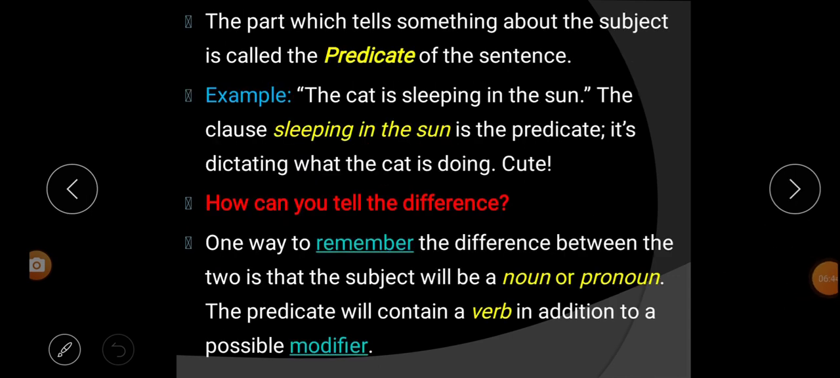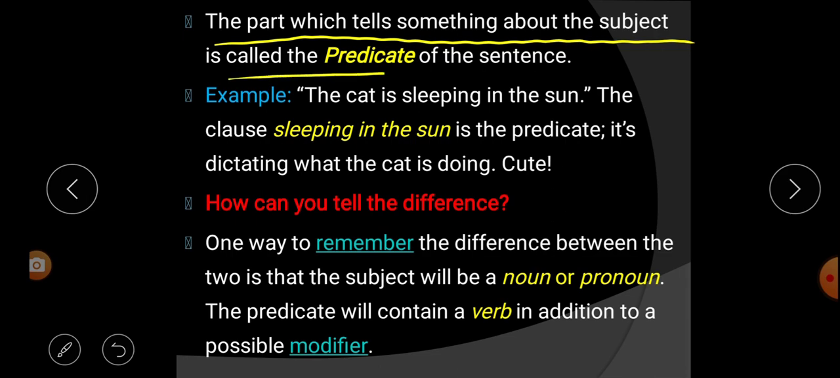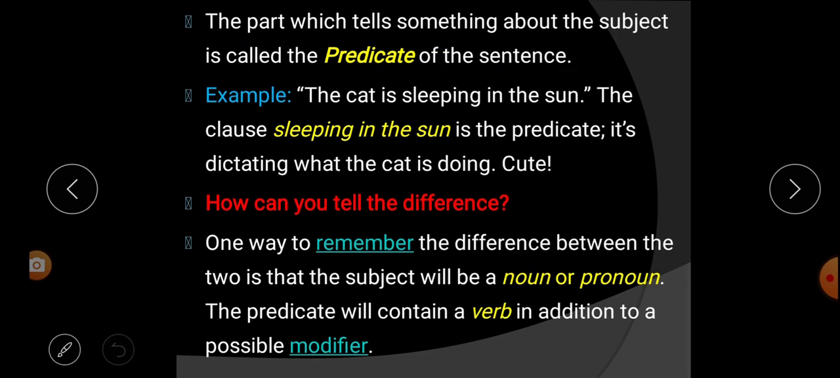Secondly, we have to learn about what is predicate. The part which tells something about the subject is called the predicate of the sentence. So, what is predicate? That means the part which tells something about the subject.